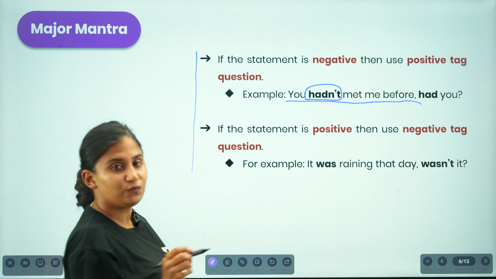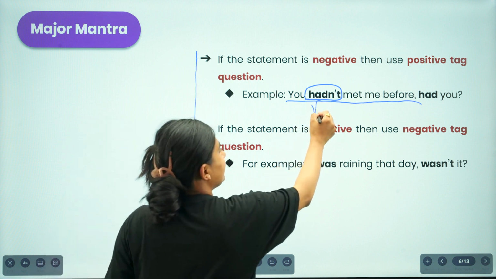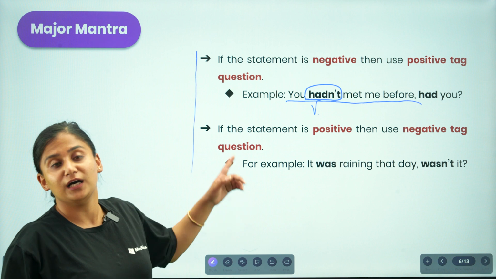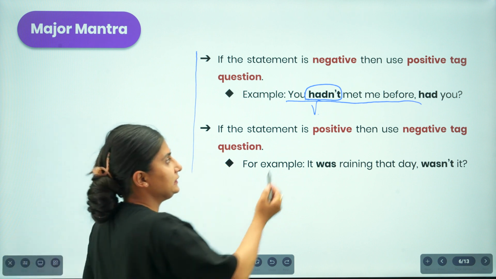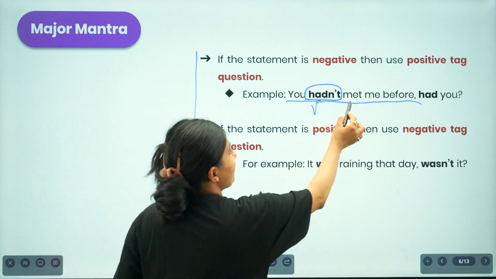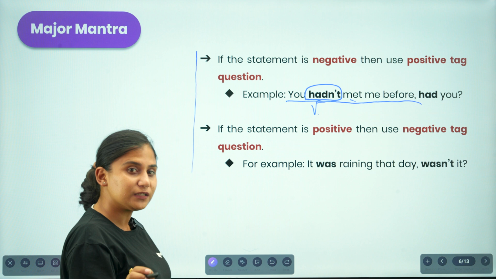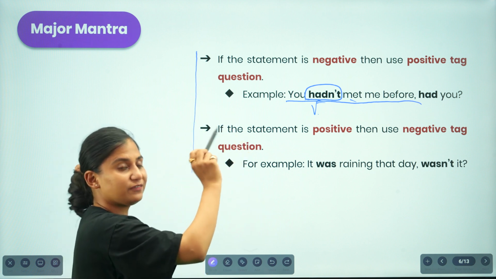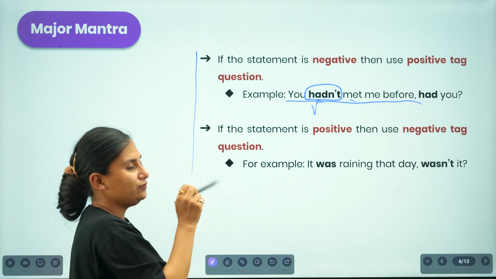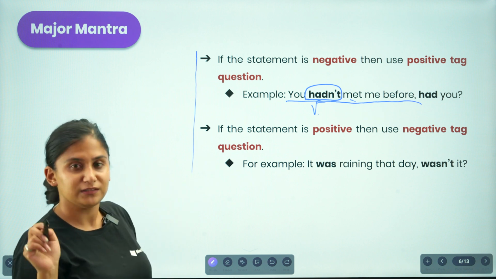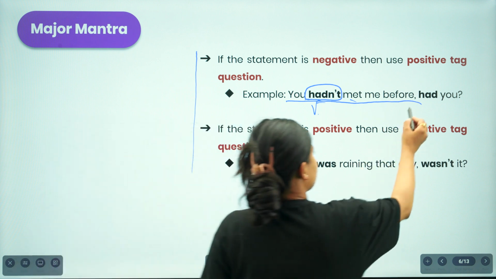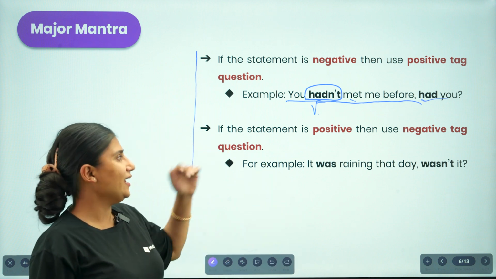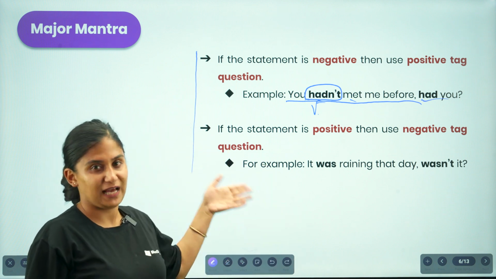You're supposed to look for the verb over here. So in this particular statement, hadn't is the auxiliary verb and made is the main verb, right? Now here the provided verb is in a negative form. Whenever we are to generate a tag question, we are going to generate it with the positive idea, had you. The same goes for the positive statement as well.